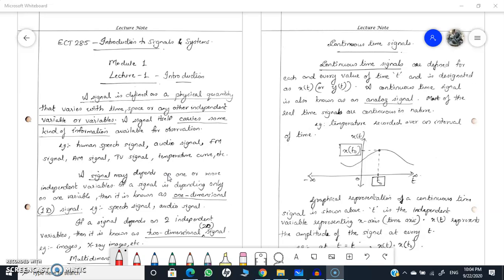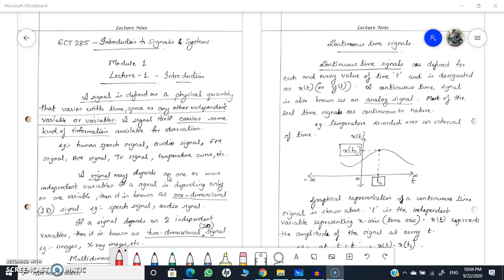Another example: you are chatting with each other through WhatsApp messages or any other messaging tool. That text is also a signal, because it is carrying some information. So a signal is a physical quantity that carries some kind of information.